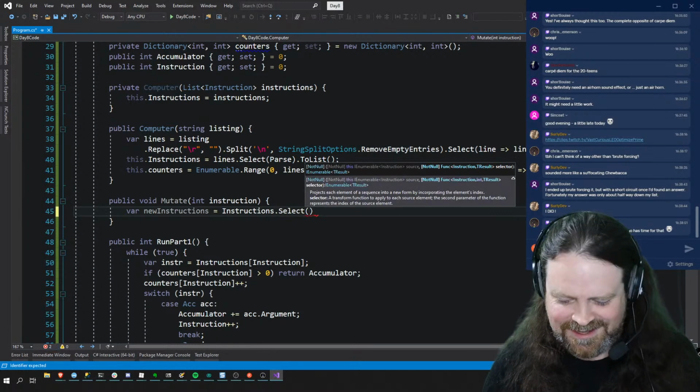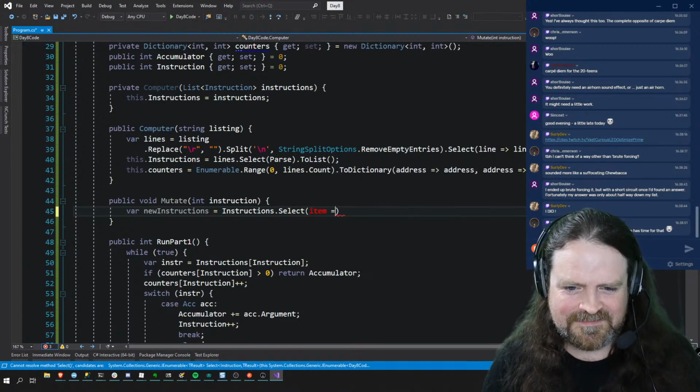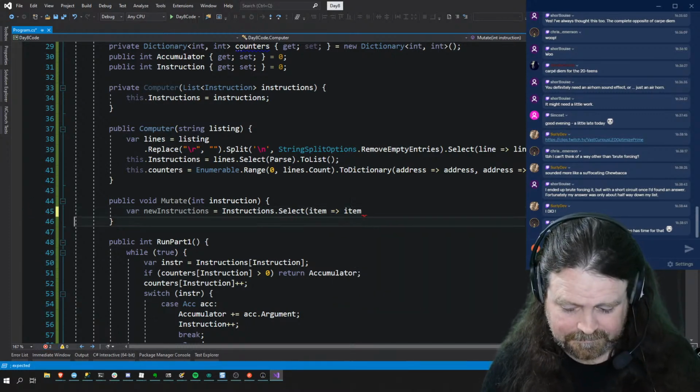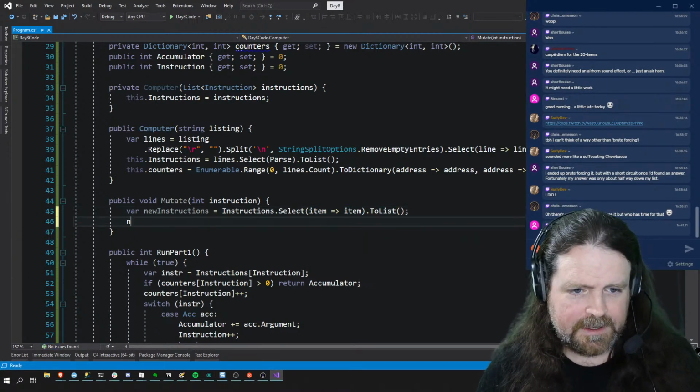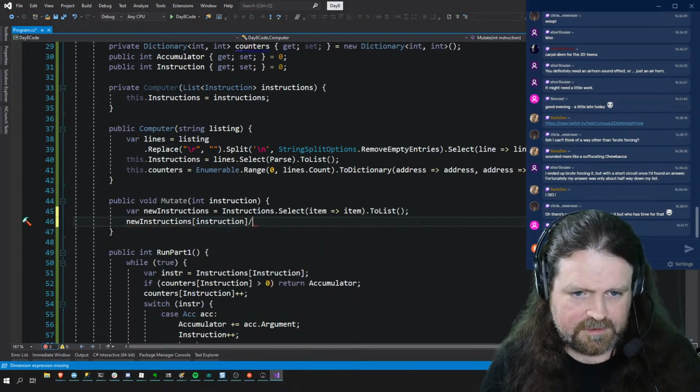Okay, this is dirty. There should be a better way of doing this. Select item goes to item. Dot to list. New instructions. Instruction dot mutate.